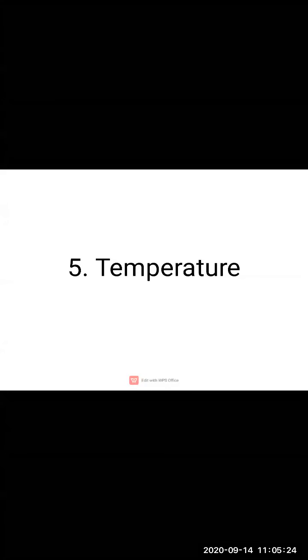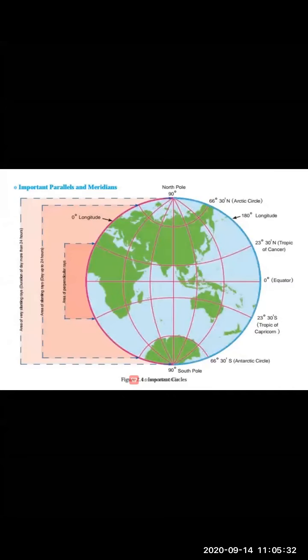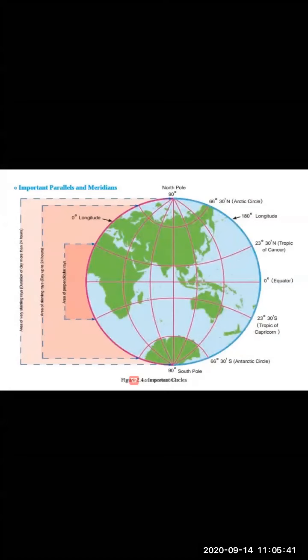Good morning, dear students. In our previous session, we started lesson number 5, that is temperature. In that, we studied the important parallels: the equator, Tropic of Cancer, Tropic of Capricorn, Arctic Circle and Antarctic Circle. We studied how the sun rays fall in these regions, whether they are perpendicular, slanting, or extremely slanting.